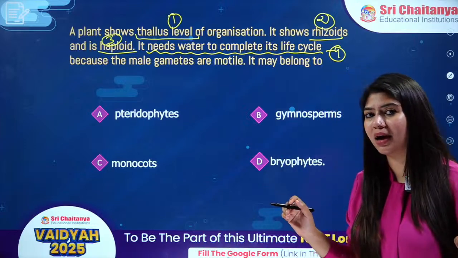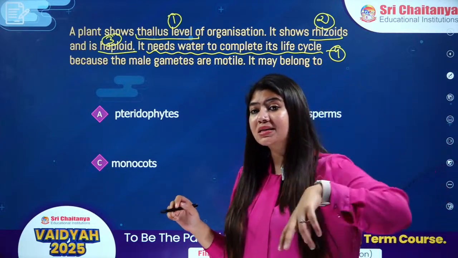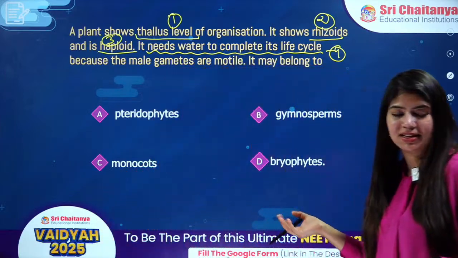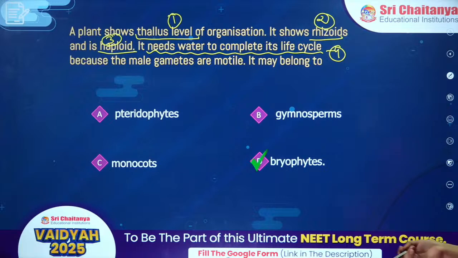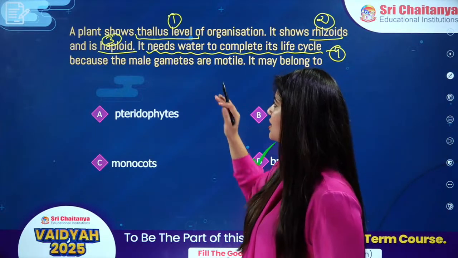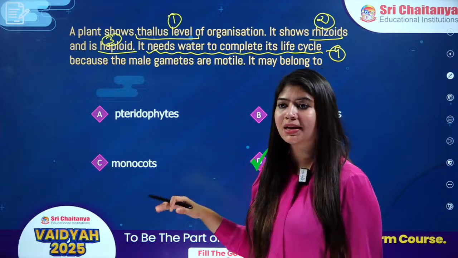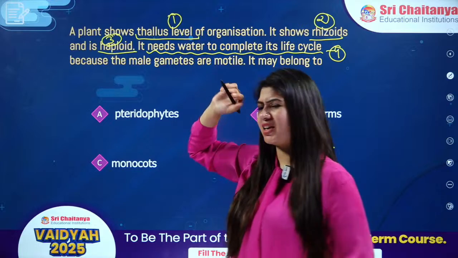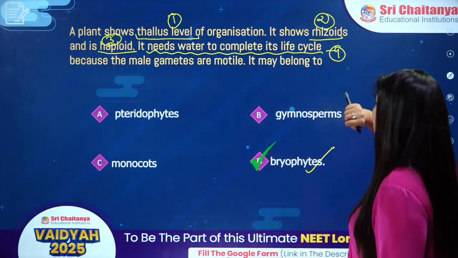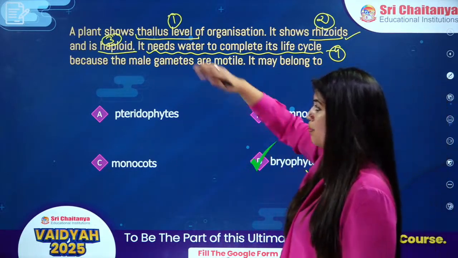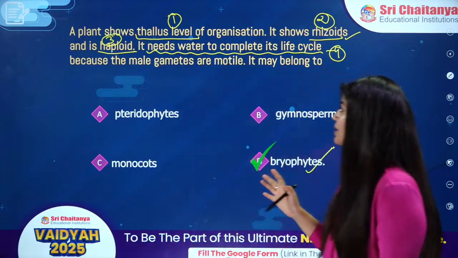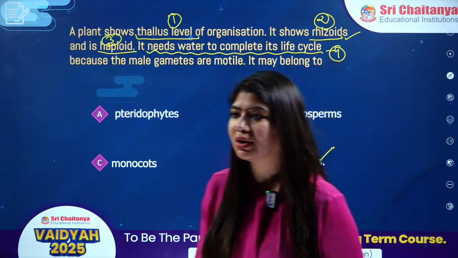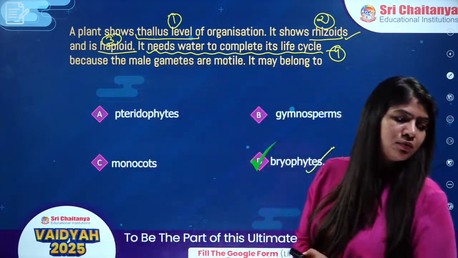There is this one plant called the amphibians of the plant kingdom because it does need water for sexual reproduction. Now the question is easy. It is your bryophytes. We have given 4 characteristics of this plant. We need to pick which plant we are speaking about. Thallus level of organization, we can have 2 options, algae and bryophytes. They show rhizoids, again 2 options. Haploid, again 2 options. But needing water to complete their life cycle is a very exclusive feature of bryophytes only. That is why the answer is option number D, which is bryophytes.